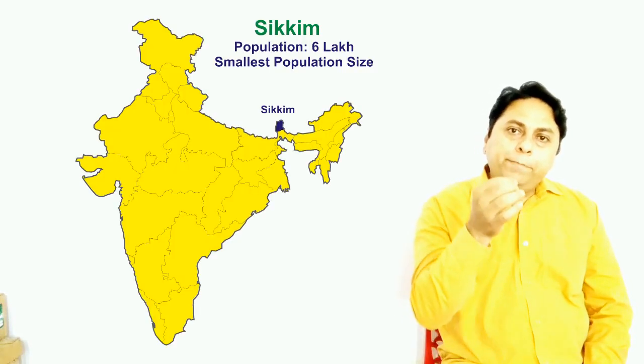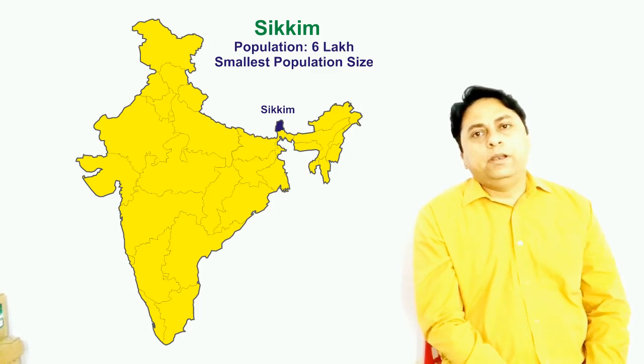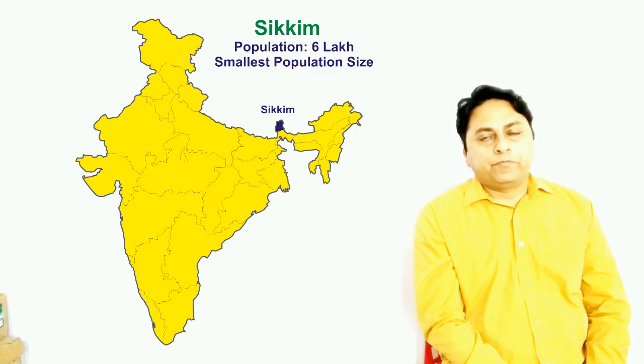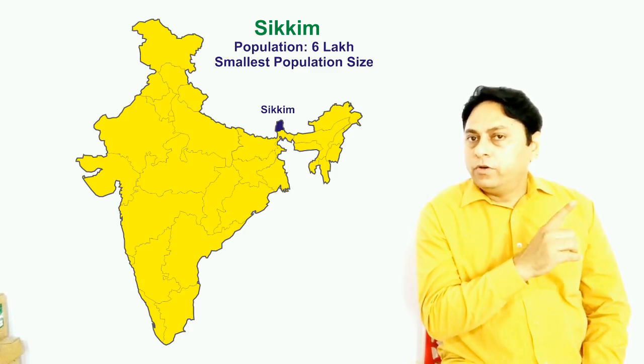Now see the other side. If you see the other side, the population is minimum in Sikkim. There are only 6 lakh people living in Sikkim. So on the one hand, we have Uttar Pradesh with the highest population, 19.9 crore, and on the other hand, we have Sikkim, only 6 lakh people are living.